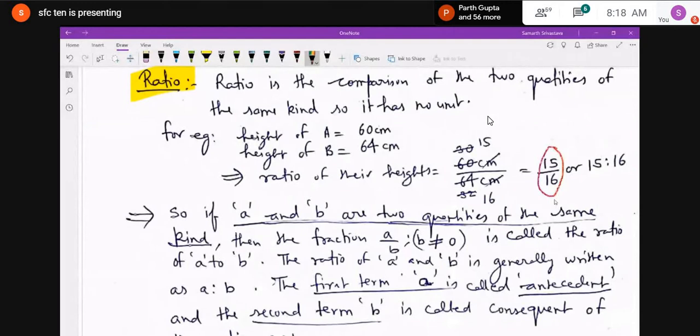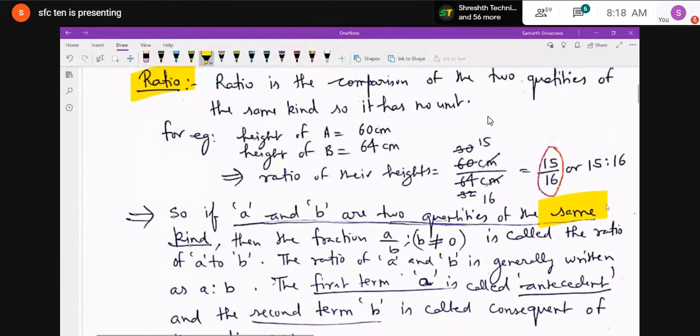So accordingly, you can say that if A and B are two quantities of the same kind, just remember, of the same kind. Like you can compare the heights, you can compare the weights, but you can't compare the height with the weight of anybody. Okay. So the quantities should be of the same kind.